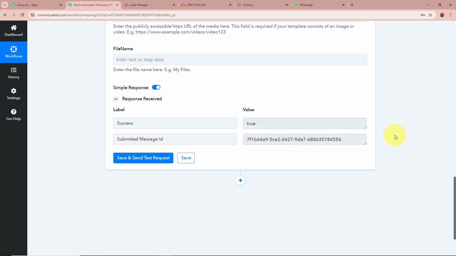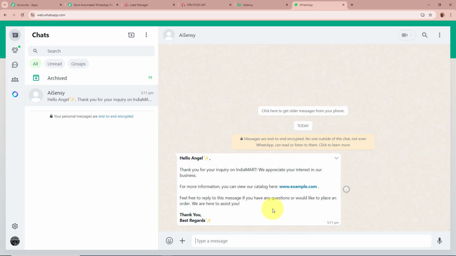So now I'm going to open my WhatsApp and check whether I have received a new WhatsApp message or not. For that, I'm going to open my WhatsApp. And yes, you can see right over here, I have received a new WhatsApp message. It says, "Hello Angel." This is the name of the lead that has generated the inquiry.